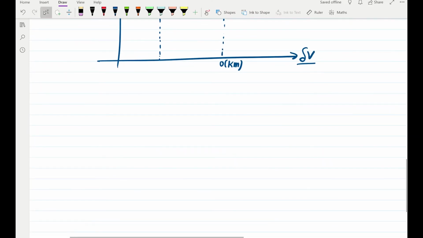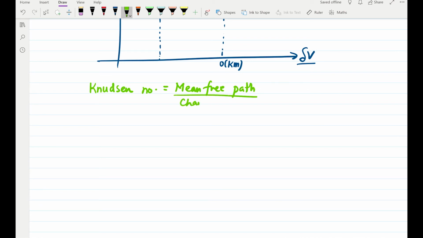So this was regarding the physical aspect of it, but to characterize it mathematically, we have a dimensionless parameter called the Knudsen number. The Knudsen number is given as the ratio of the mean free path to a characteristic length, and we often represent it as lambda over L. The mean free path represents the distance a molecule will travel before it collides with another molecule. So it sort of represents how closely packed the molecules are, whereas the characteristic length of the flow is any length that is relevant to that flow field.